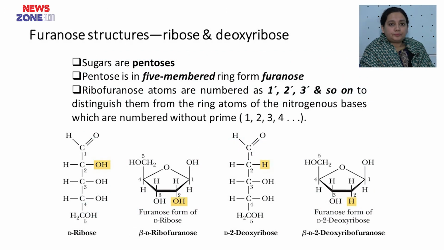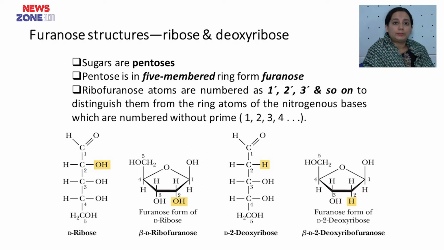In a nucleotide, the sugars present are usually pentoses. Pentose is a 5-membered ring, furanose, and in ribofuranose the atoms are numbered as 1 prime, 2 prime, 3 prime, and so on, to distinguish them from the ring atoms of the nitrogenous base, which are numbered without prime. As we already know, a nucleotide has a pentose sugar, a nitrogenous base, and a phosphoric acid.